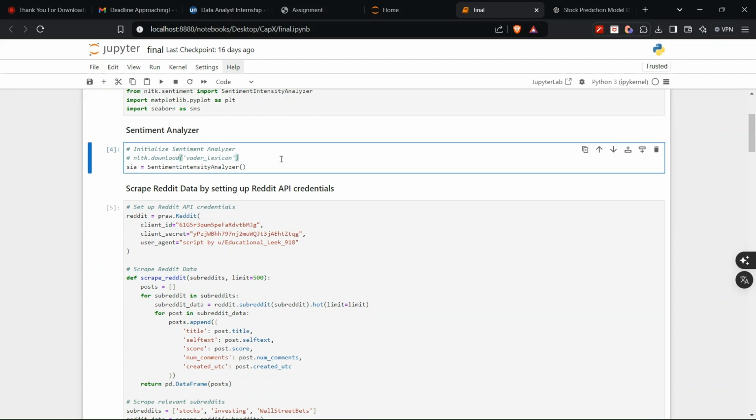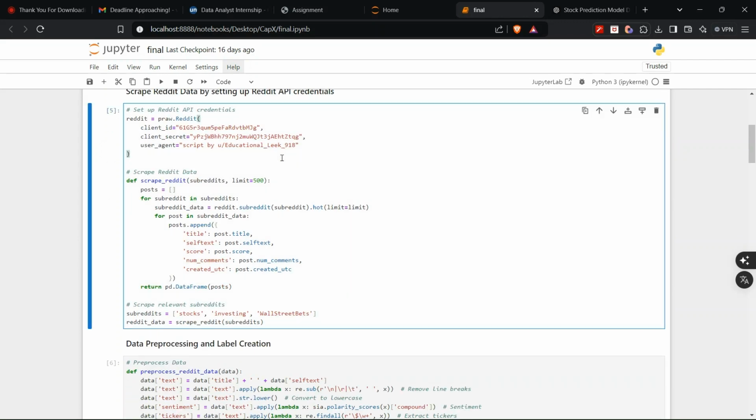So first, starting with the code, I'm going to use a sentiment analyzer, which can help me in predicting whether the stock market related news is saying that it is going up or going down. By understanding the words, it can predict what is being said. That's what the sentiment analyzer does.